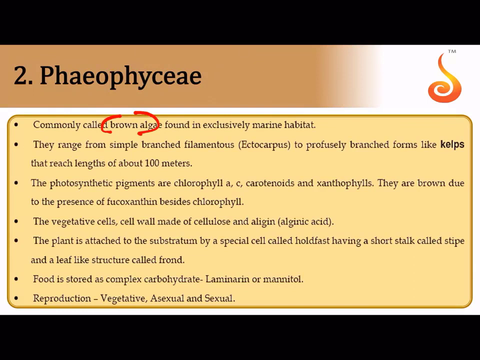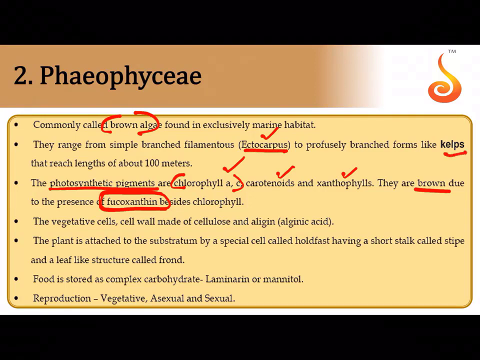Now how is this Phaeophyceae different from chlorophyceae? In Phaeophyceae you have different types of photosynthetic pigments like chlorophyll A, chlorophyll C, carotenoids and xanthophylls, and the xanthophyll is referred to as fucoxanthin, which is a brown colored pigment. So remember that they have a brown colored pigment called fucoxanthin along with chlorophyll A. There is no chlorophyll B here, there is chlorophyll C. Some of them are branched and filamentous like ectocarpus, and some of them can grow several meters in length, and that is referred to as kelps.